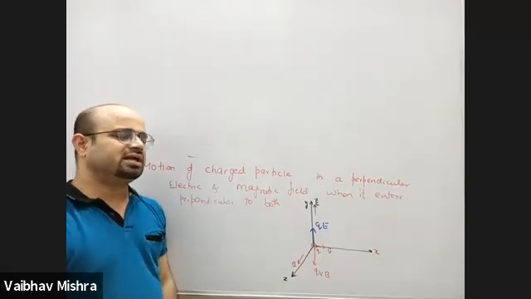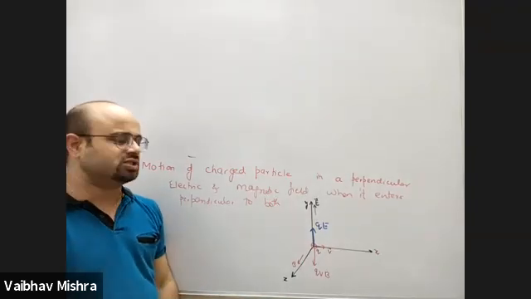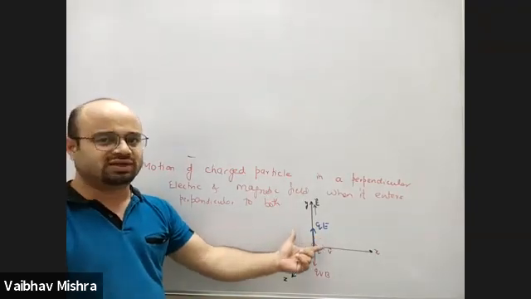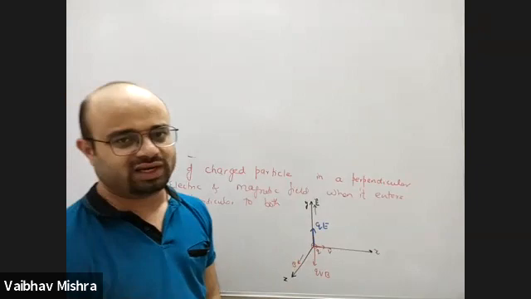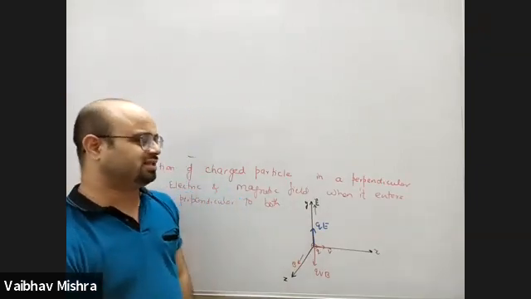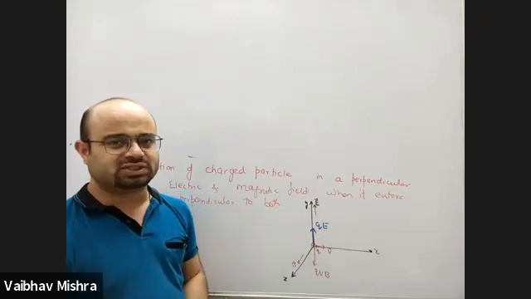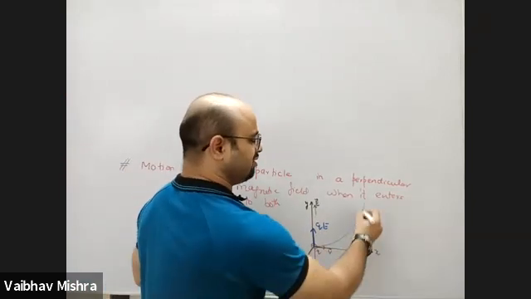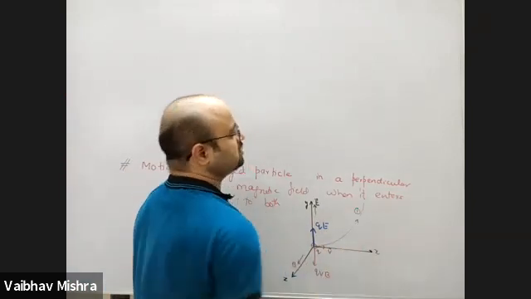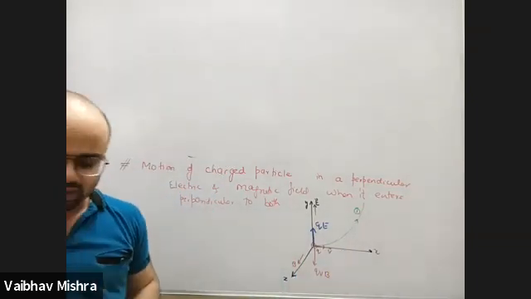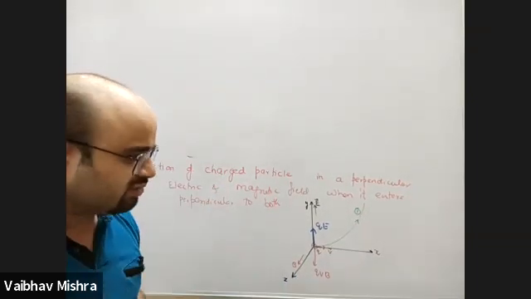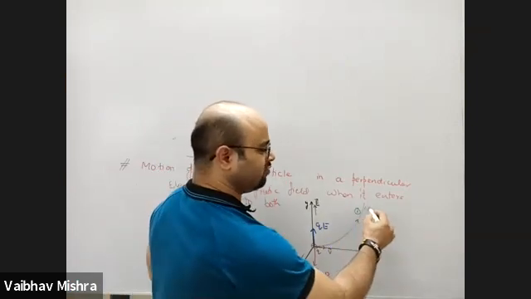So when the particle enters, there are two possible forces. One is because of the electric field, another is because of the magnetic field. There are three possible paths. If the electric force is greater, the charged particle will be deflected along the positive y direction, or in the direction of electric field. This will be when QE is greater than QVB.